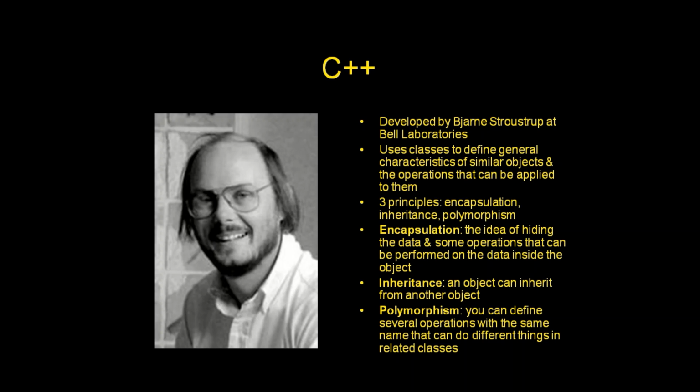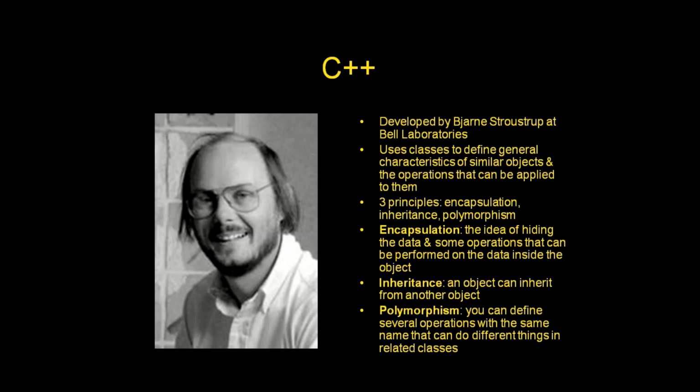C++, developed by Bjarne Stroustrup at Bell Laboratories, uses classes to define general characteristics of similar objects and the operations that can be applied to them. It has three principles: encapsulation, inheritance, and polymorphism.